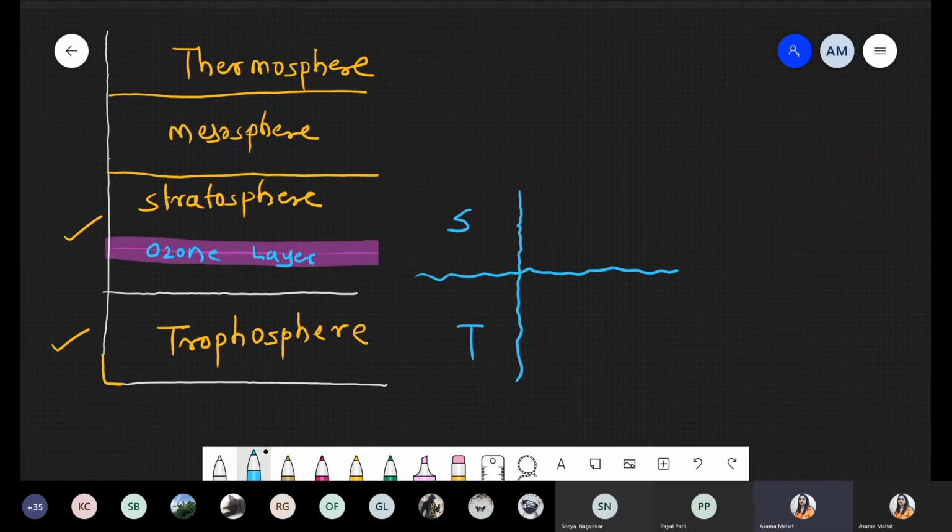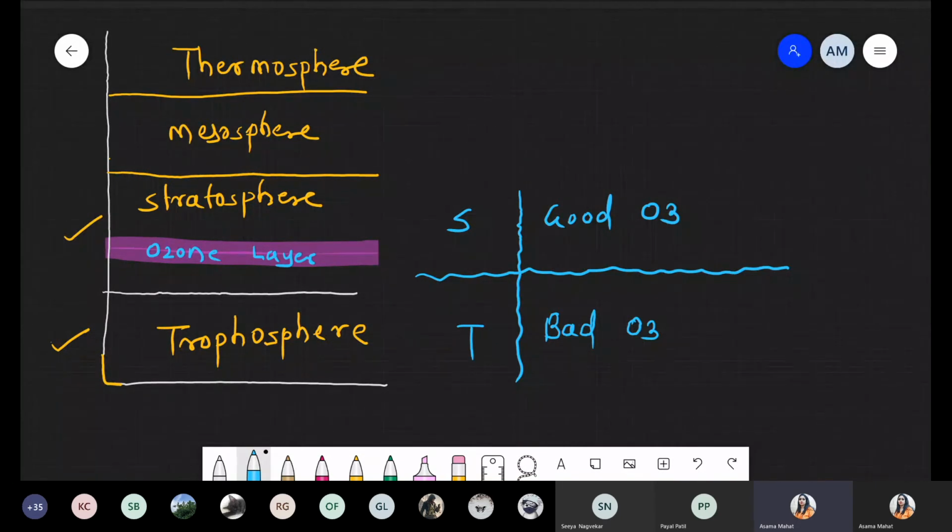Inside the stratosphere, the ozone that is present is exactly the good ozone. For the ozone, I'm just writing O3. Inside the troposphere, the ozone that is present is the bad ozone. So good ozone as well as bad ozone.